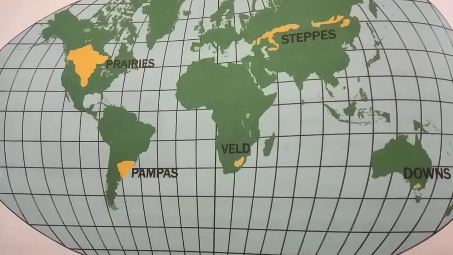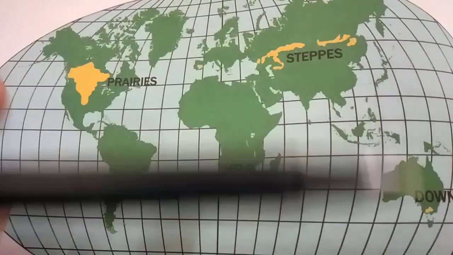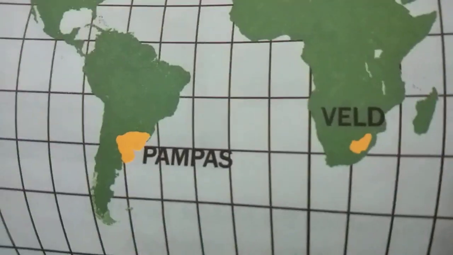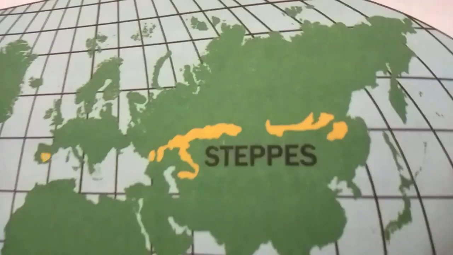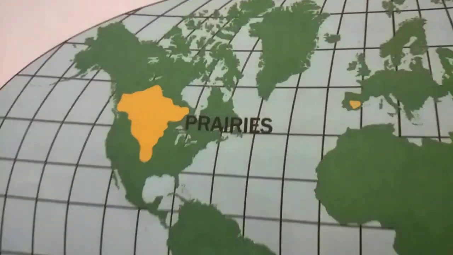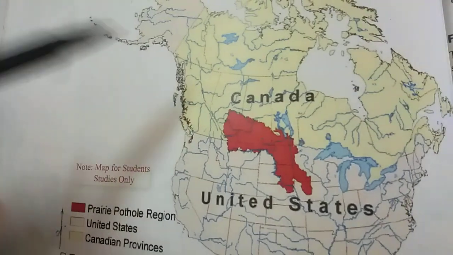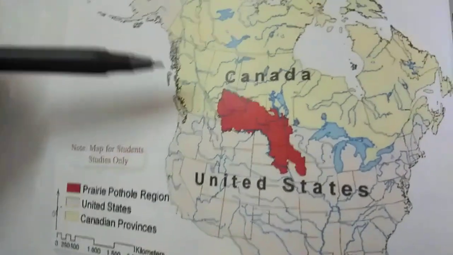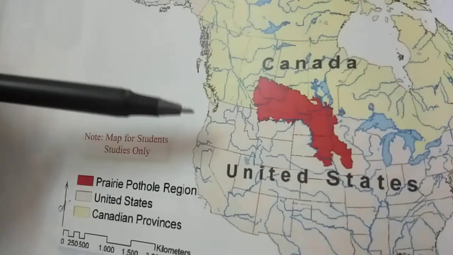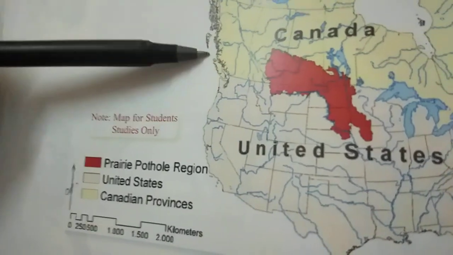The name of the chapter is Grasslands of the World. Each continent, as you are seeing on the map, has major grasslands. But today, specially, we are going to learn about the prairies, which lie in North America, in between Canada and Mexico. That is the prairies, which we are going to learn today.